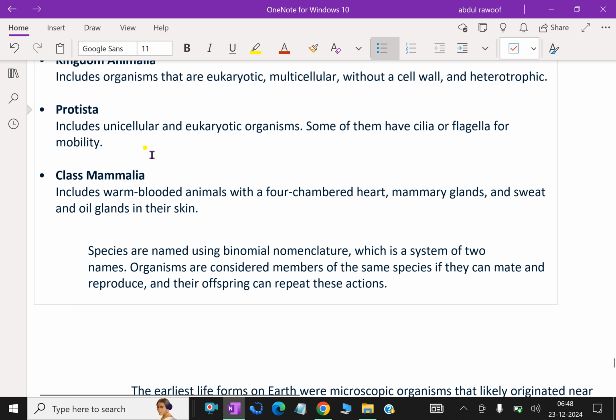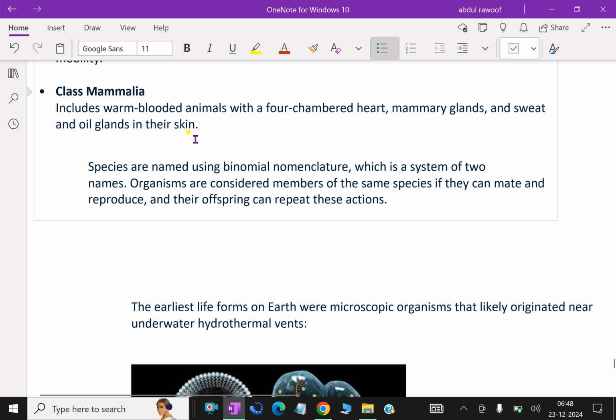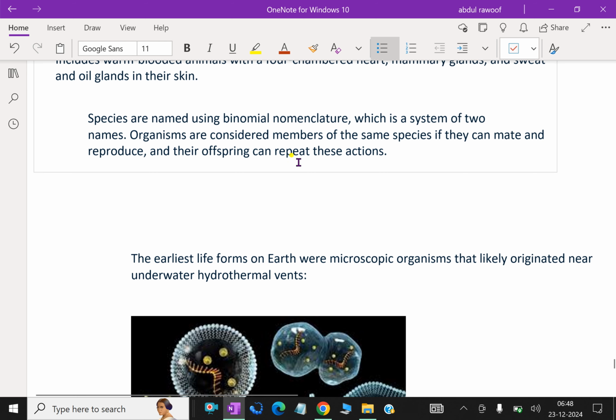Protista includes unicellular and eukaryotic organisms. Some of them have cilia and flagella for mobility. Class Mammalia includes warm-blooded animals with a four-chambered heart, mammary glands, and sweat and oil glands in their skin. Species are named using binomial nomenclature, which is a system of two names.